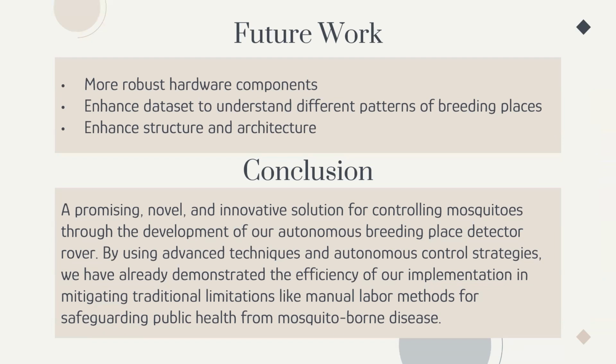We also will try to enhance our dataset for understanding different types or patterns of breeding places, as we have only one class that detects possible breeding places but cannot differentiate between the patterns of breeding places. Then we will try to enhance the structure or architecture of the rover, which will help us make a stronger rover, and we will also try to make it waterproof.